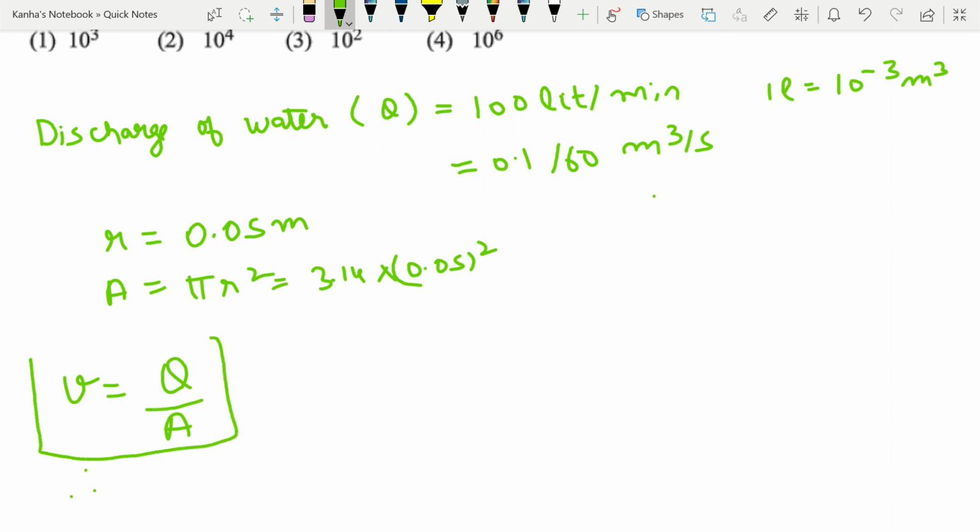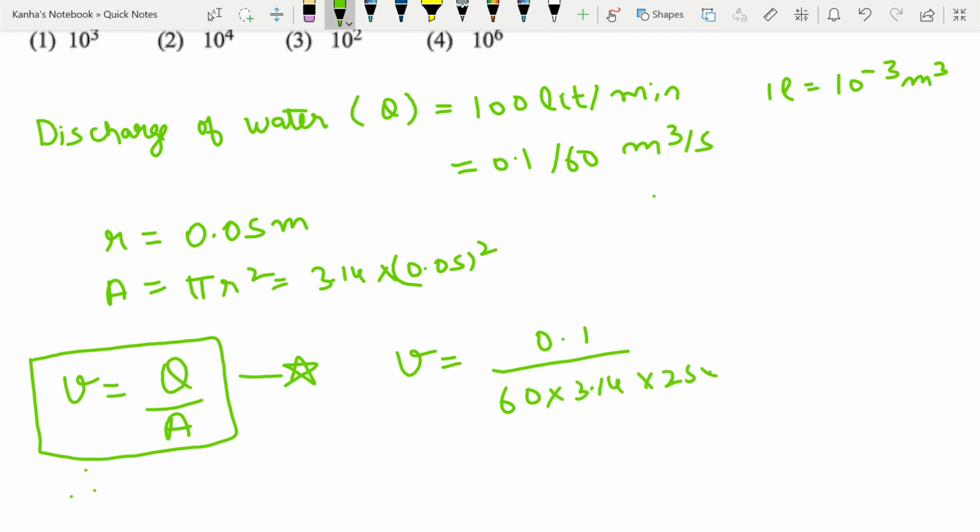So first of all, you should definitely take this down. I can write my velocity of flow as 0.1 divided by 60 into 3.14 into 25 into 10 to the power minus 4. This turns out to be 0.21 meter per second.